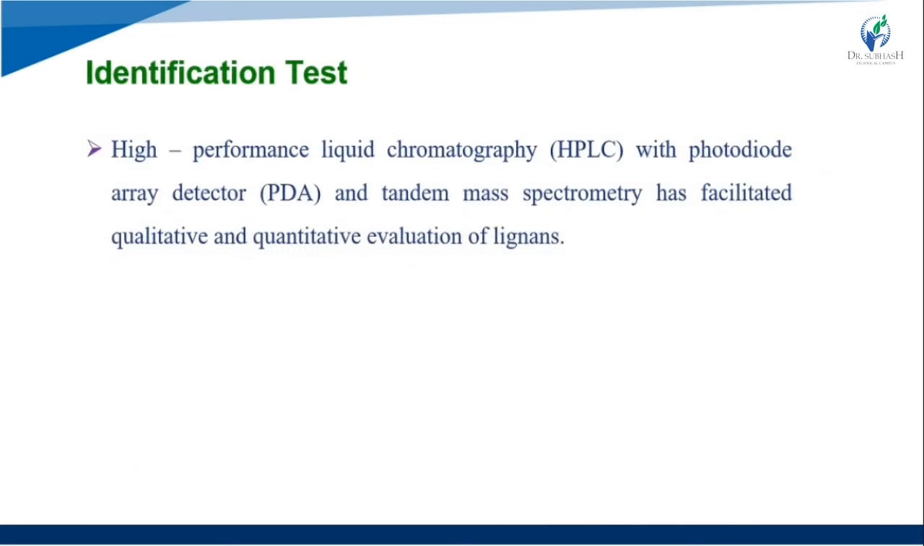For the identification test, we use high performance liquid chromatography, HPLC, with a photodiode array detector. Mass spectroscopy has facilitated the qualitative and quantitative evaluation of the lignans. Mostly these lignan identification tests are performed by HPLC and mass spectroscopy, for qualitative and quantitative evaluation.